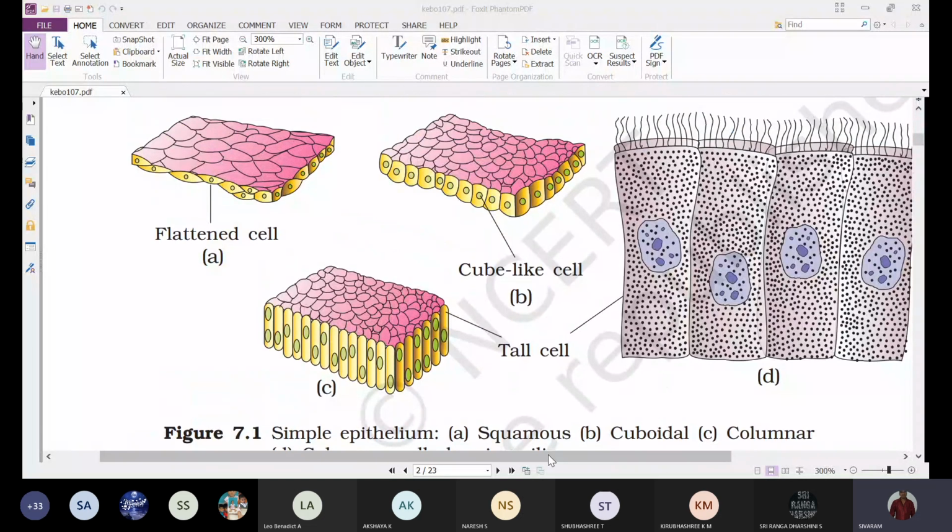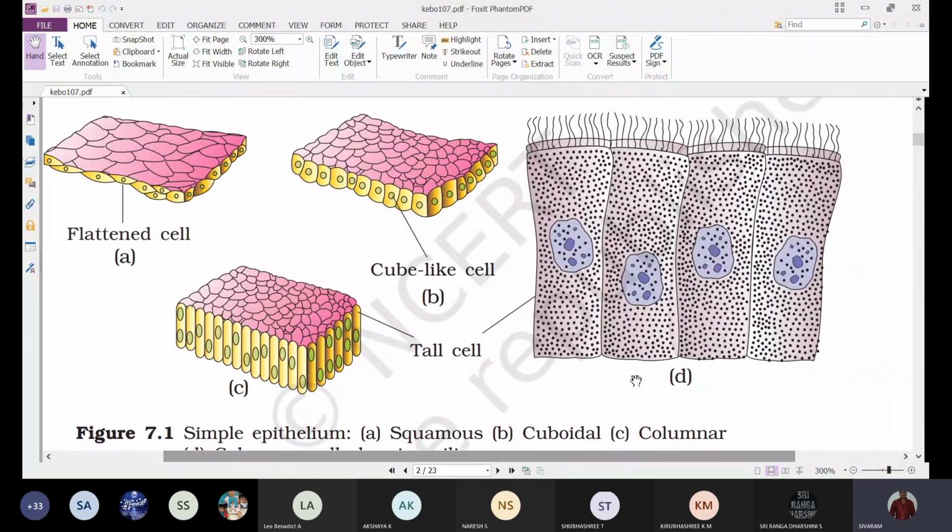On the free surface of this epithelium, we can observe the cilia. This is columnar epithelium because the cells are long and slender like a pillar. On its free surface we can observe the presence of short hair-like structures, which we call cilia. This is ciliated columnar epithelium, usually observed in the bronchioles, to push the mucus.